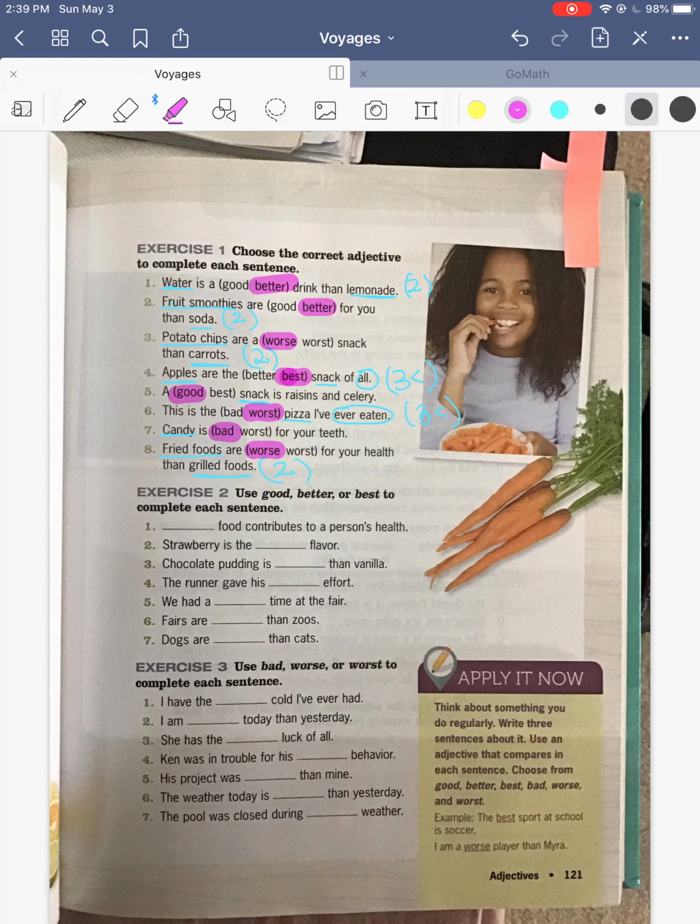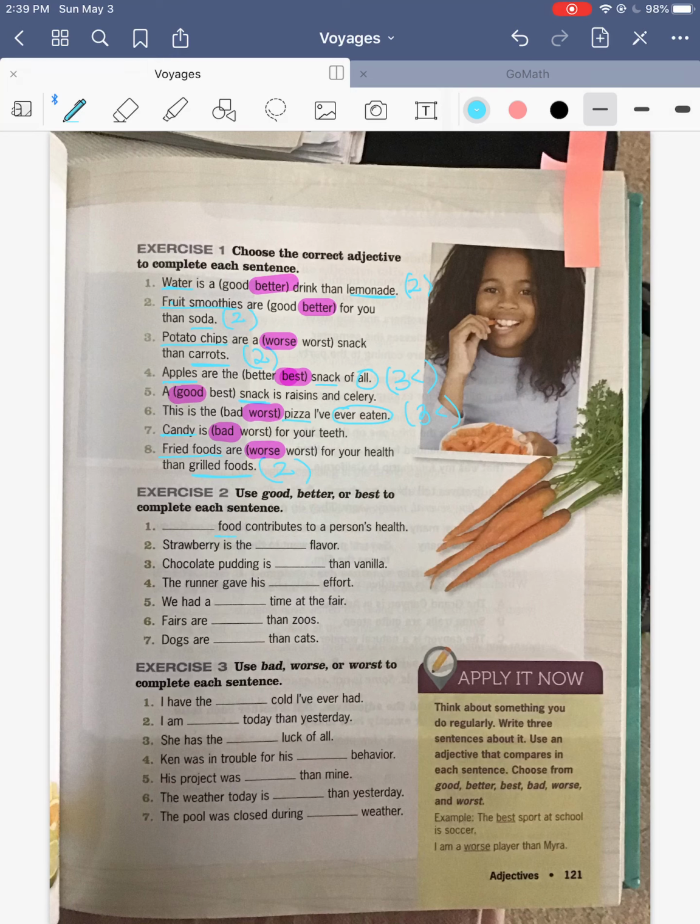Okay. That's all for exercise 1. Now, exercise 2 says use good, better, or best to complete each sentence. So we need to figure out how many things we're comparing in the sentence and then put the correct adjective in. Number 1, blank food contributes to a person's health. So good food, better food, or best food.